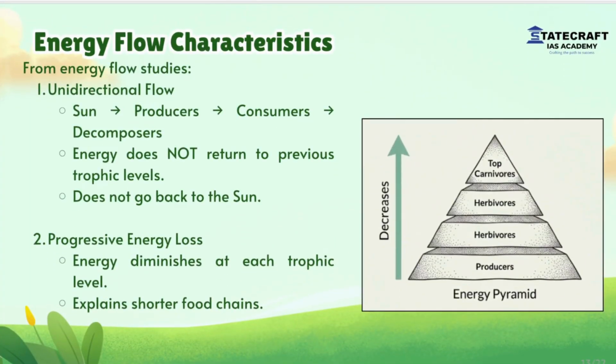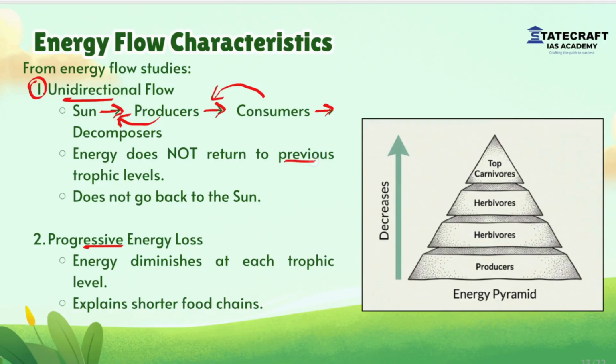Then energy flow characteristics. There are mainly two characteristics for the energy flow. One is unidirectional flow, the other one is progressive energy loss. First one is unidirectional flow. That means energy flows only in one direction, that is from sun to producers, producers to consumers, and consumers to decomposers, and it doesn't go back from consumers to producers.